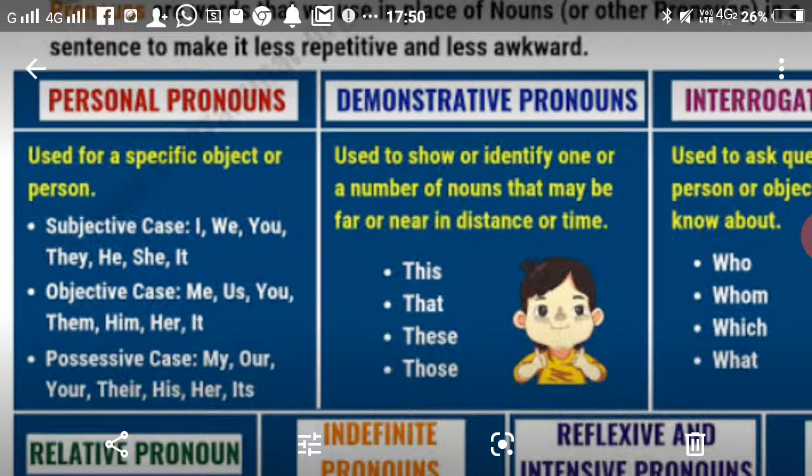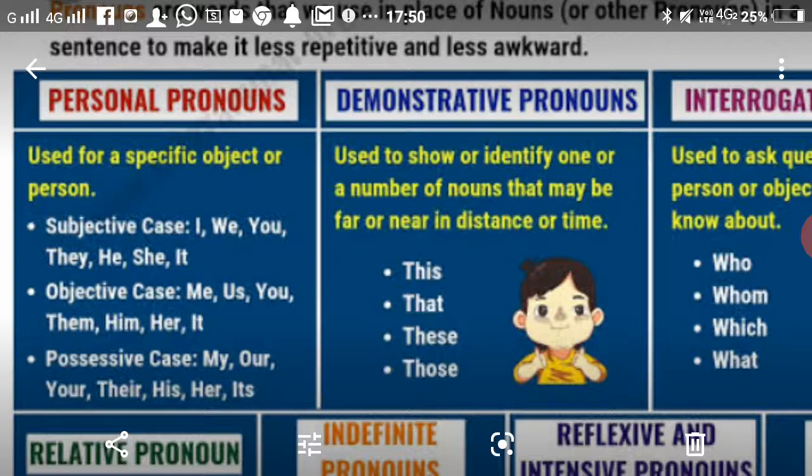When we take it as an object in the sentence: me, us, you, them, him, her, it. And possessive: my, our, your, their, his, her, its.